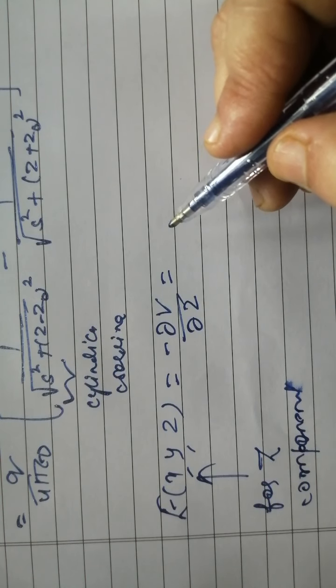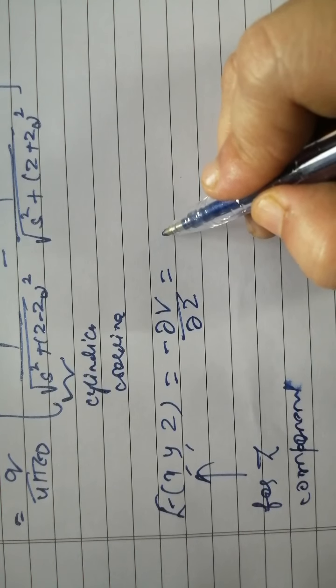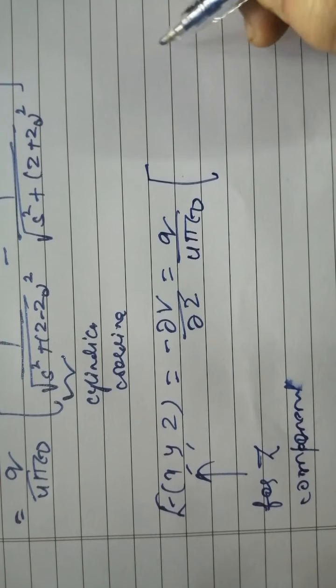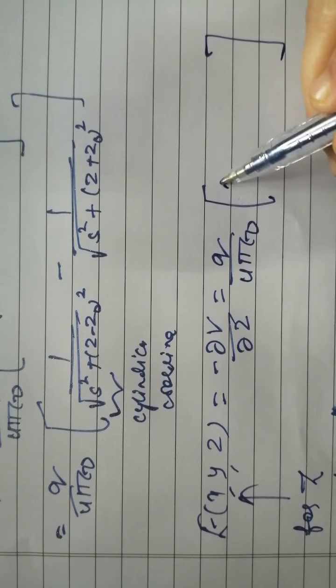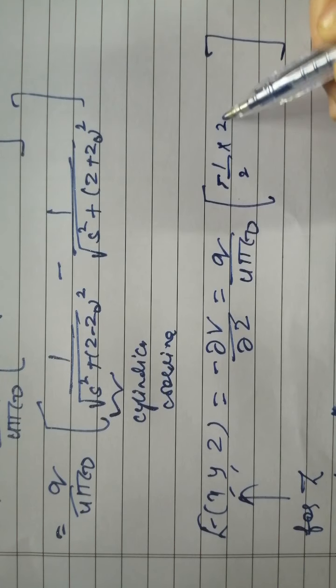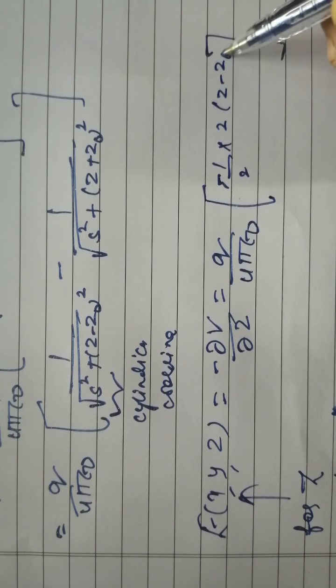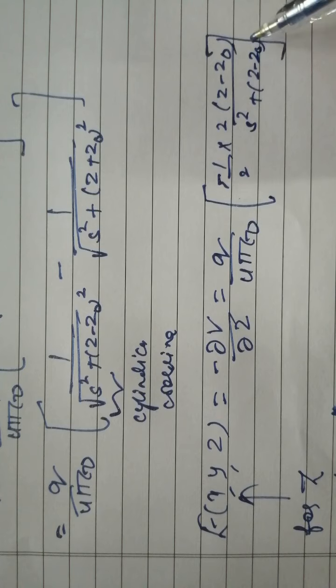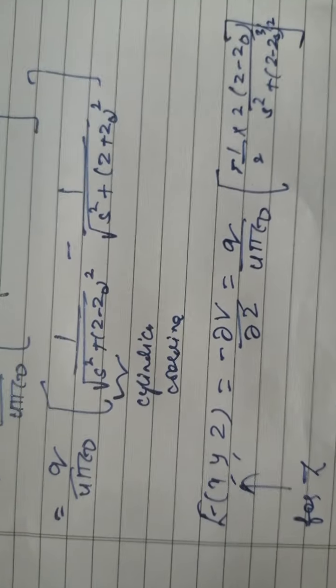And you know the equation for potential, so you have to find the derivative. So Q upon 4 pi epsilon naught here. We'll find the derivative: this is minus 1 by 2 into 2 times z minus z naught divided by root of s square plus z minus z naught whole, raised to 3 by 2.